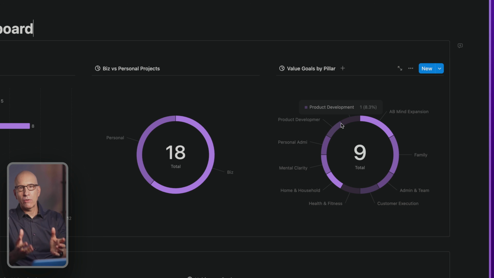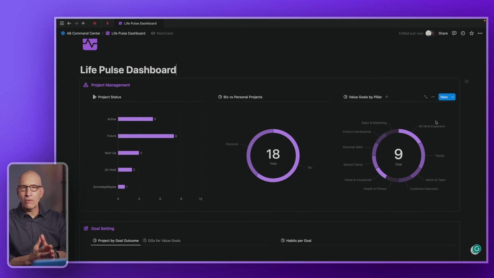Pillars are the different categories of our life. There are previous videos on that if you want to go deeper into that concept. But here we have a breakout so you can get a sense whether it's balanced or emphasizing certain pillars in your life. Again, it's all okay as long as it's intentional, but this visual presentation will let you know how it is shaking out, and then you know whether you need to adjust or whether it's as you had intended.